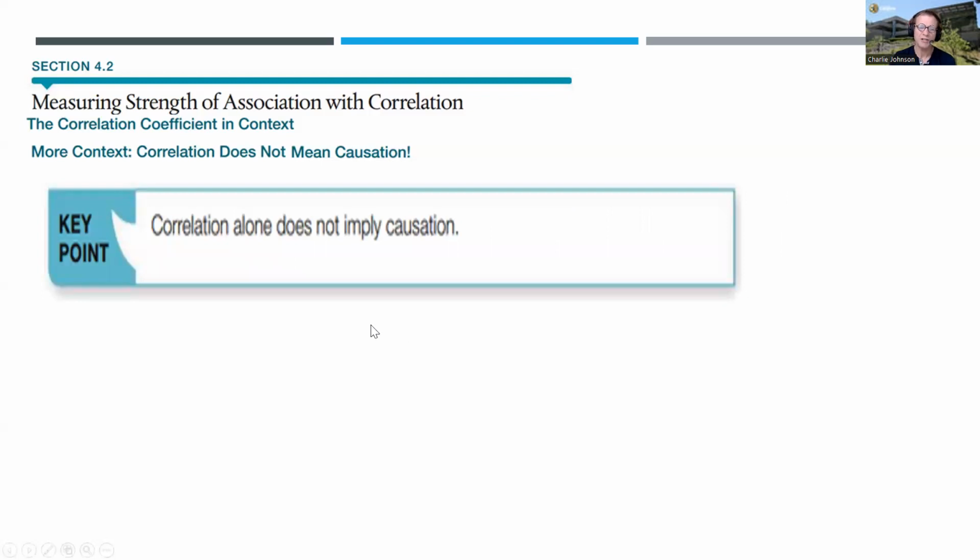Again, correlation alone, or a strong association between numerical variables, does not alone imply causation. We need to have an experimental design to be able to conclude causation. And this concludes this video on measuring strength of association with correlation, the correlation coefficient in context.